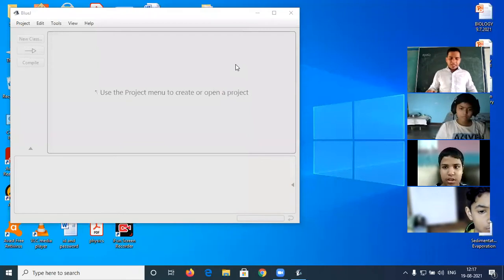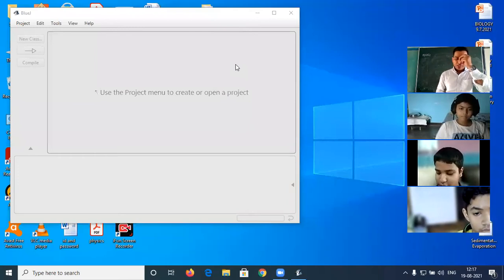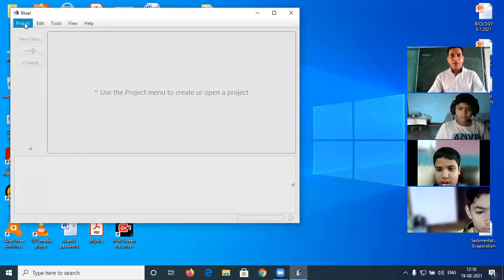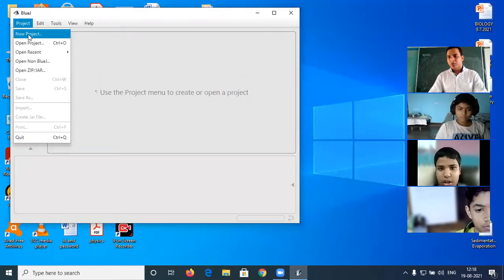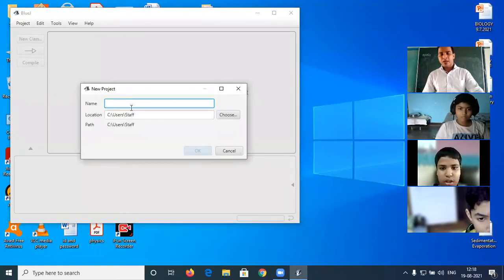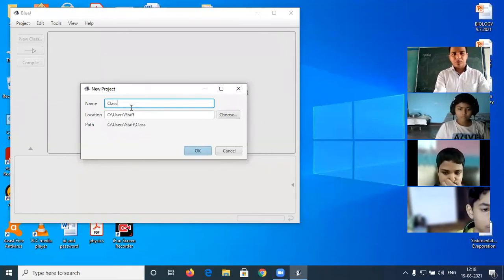Okay. Next one is creating a Java program. Now I am going to tell you how we can create a program in Java. For this, I am going to tell you one simple program. That is given on page number 59, welcome to the world of Java and BlueJ. So we are going to make one program. First, we have to make one project, meaning a folder: new project, class 8. Okay, class 8.